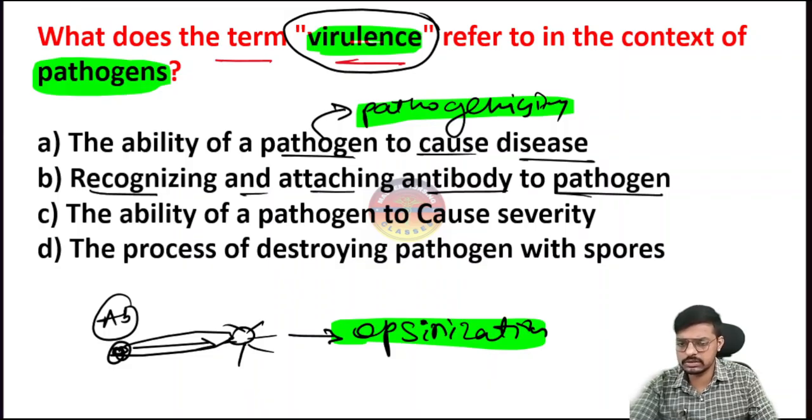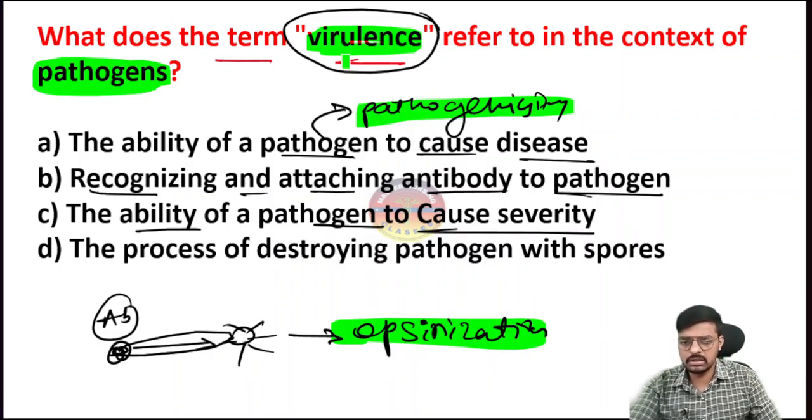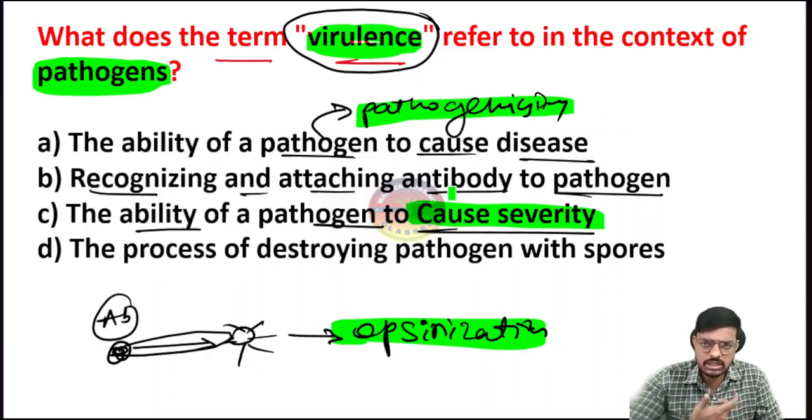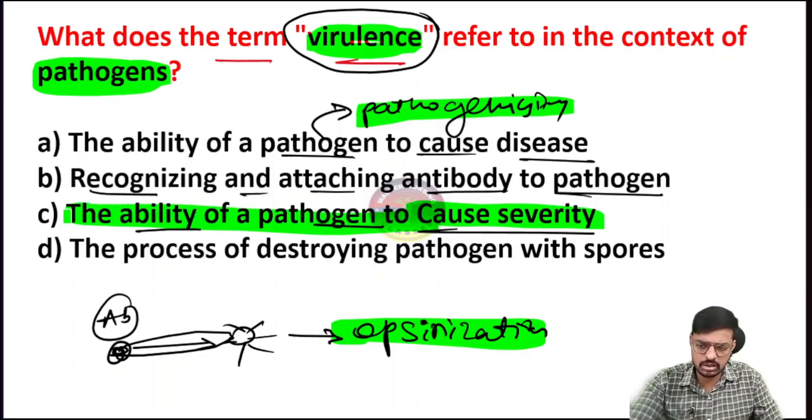Then comes option C, the ability of the pathogen to cause severity. Yes, virulence is the ability of the pathogen to cause severity. If the bacteria is more virulent, it can cause a more dangerous and more severe disease. Less virulent bacteria cause less severe disease. So the answer is the ability of the pathogen to cause severity, which is virulence. Okay, so the last option is the process of destroying the pathogen with spores.